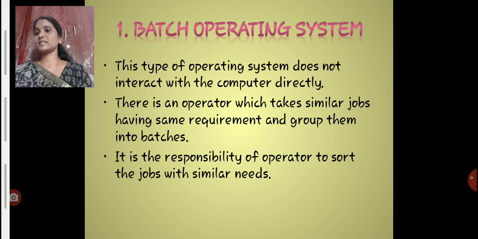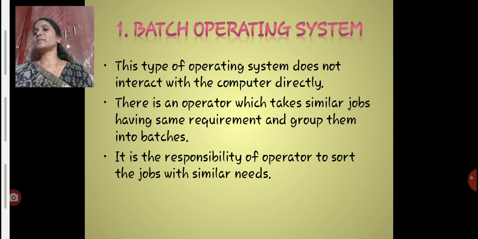This is the first type of OS, batch operating system. Actually, a batch is a batch of tasks or a batch of jobs with similar requirements. So if some number of jobs are coming in for the computer, the operator inside the computer will batch the jobs with similar objectives, and those batches it will just load on the processor. That is how the batch system is executed.